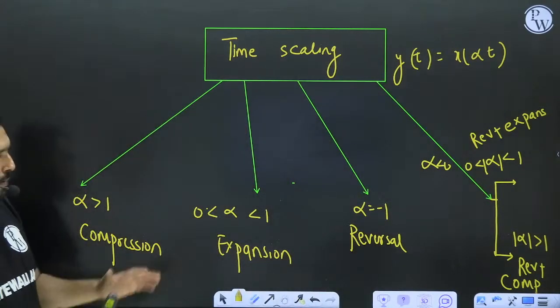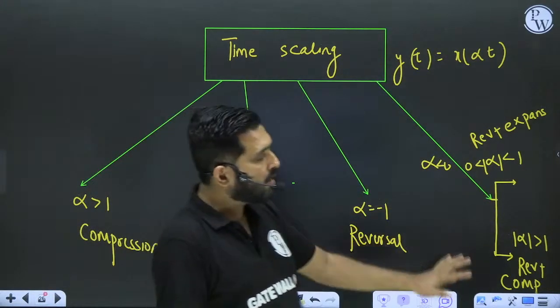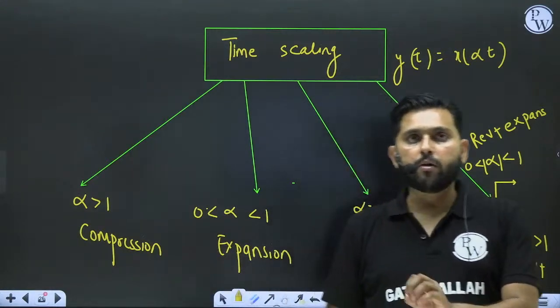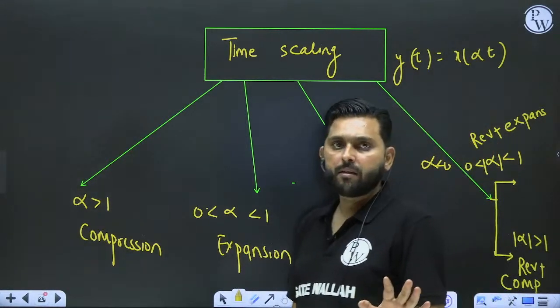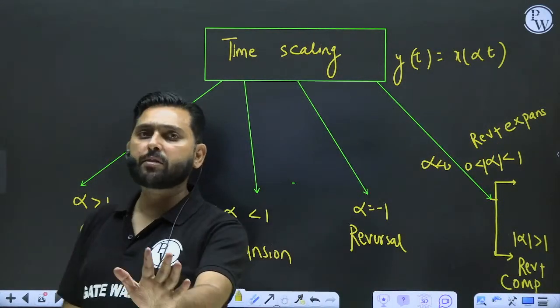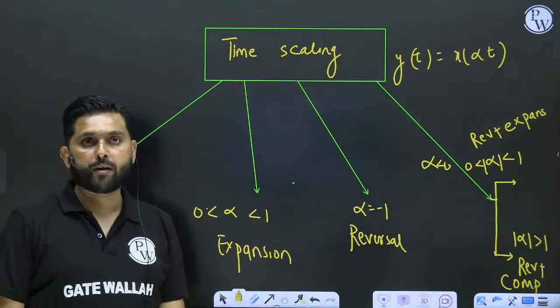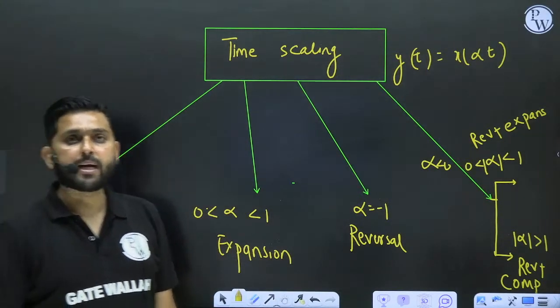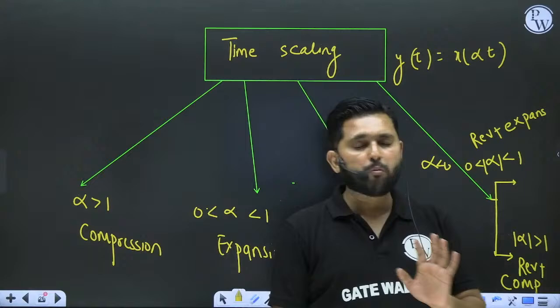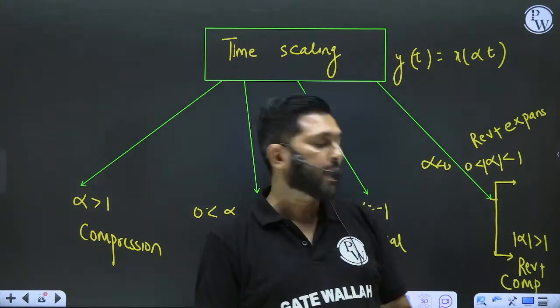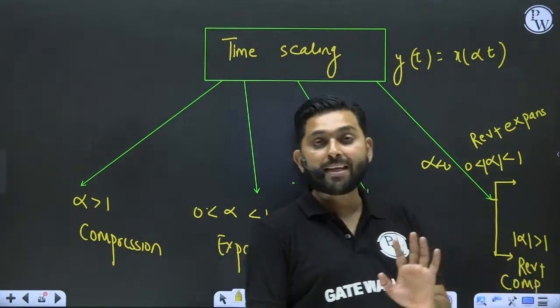Hope this complete chart will help you in your GATE exam, because many times, guys, you will get problems from this. That's one of the most important points to take care of. This is nothing but my time scaling.